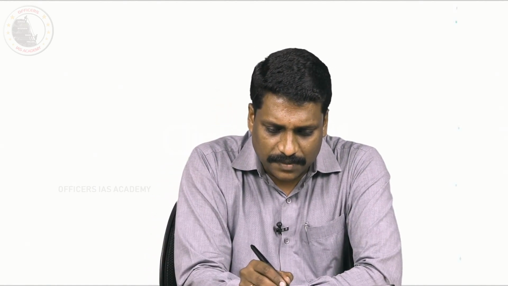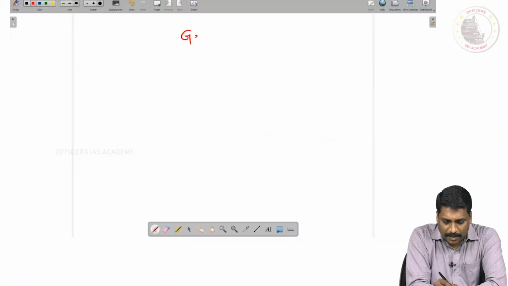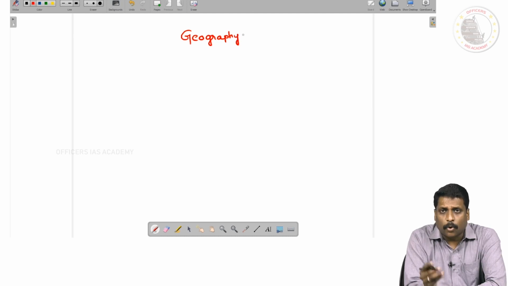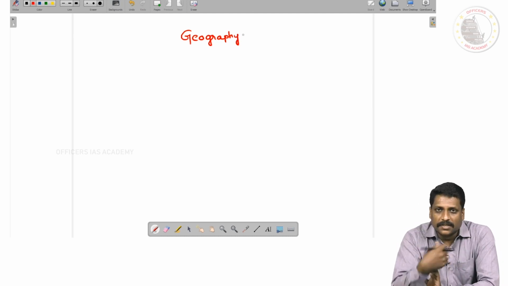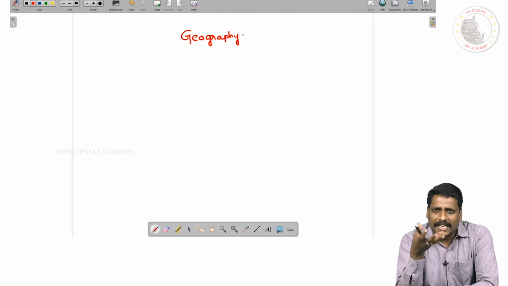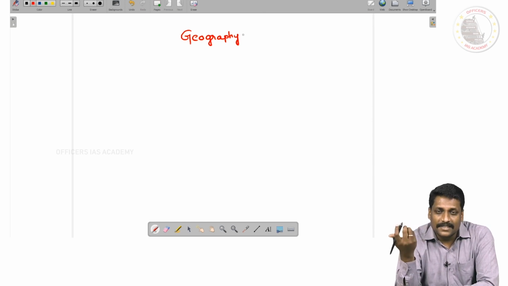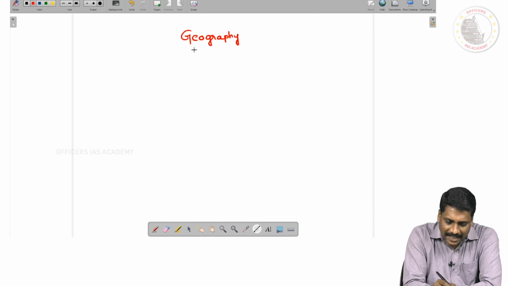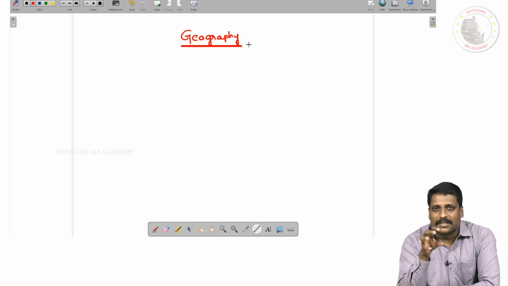Now assume that what we are going to discuss now has no relevance to the syllabus demand of UPSC. We are only going to understand the subject geography in general terms. The subject itself, you call it what? Geography. Now comes the question, what do you mean by geography? The word itself says it is geography. What is this graphy? Graphy is nothing but study. Study of what? Geo means earth. We are going to study about earth.